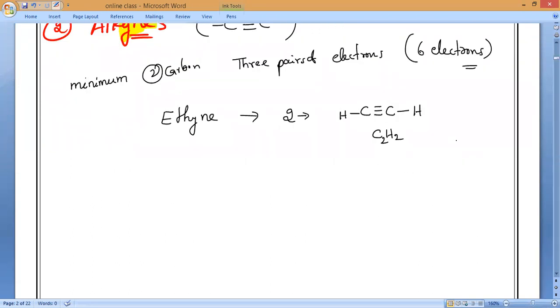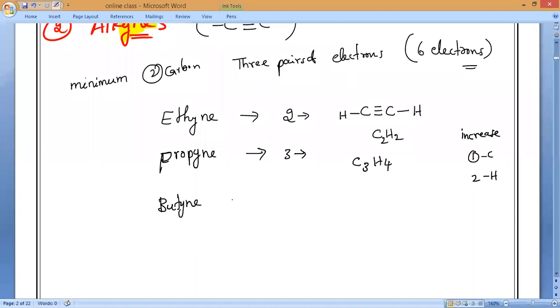Next, again the same thing: increase 1 carbon and 2 hydrogens. Tell me what will come after ethyne. Propyne, with 3 carbons. So the formula will be C3H4. In the same way, if we take butyne, with 4 carbons, what will come?